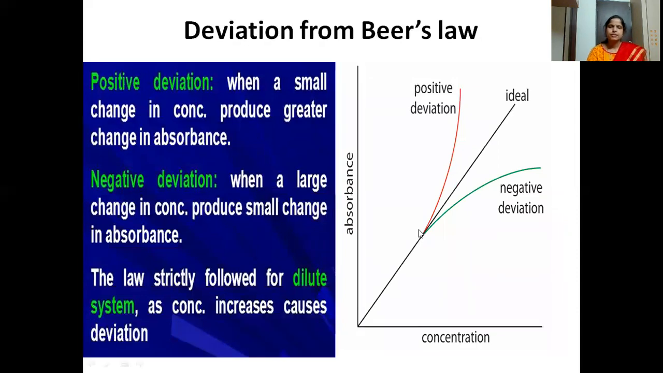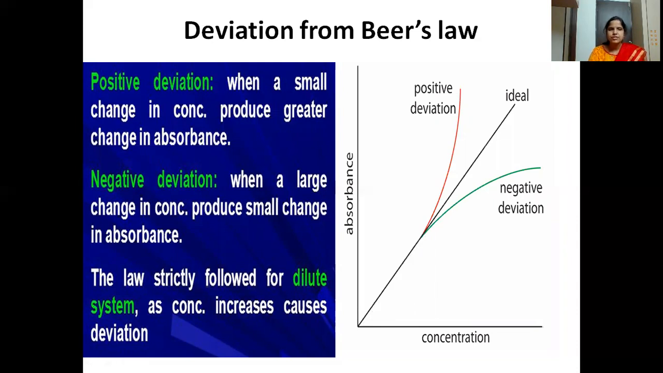As I said, what is Beer-Lambert's law? It is nothing but A is equal to epsilon CL. So absorbance is directly proportional to the concentration. When we draw a graph by taking concentration on the x-axis and absorbance on the y-axis, we need to get a straight line like this, an ideal straight line passing through the origin. That means it is satisfying the Lambert-Beer law.